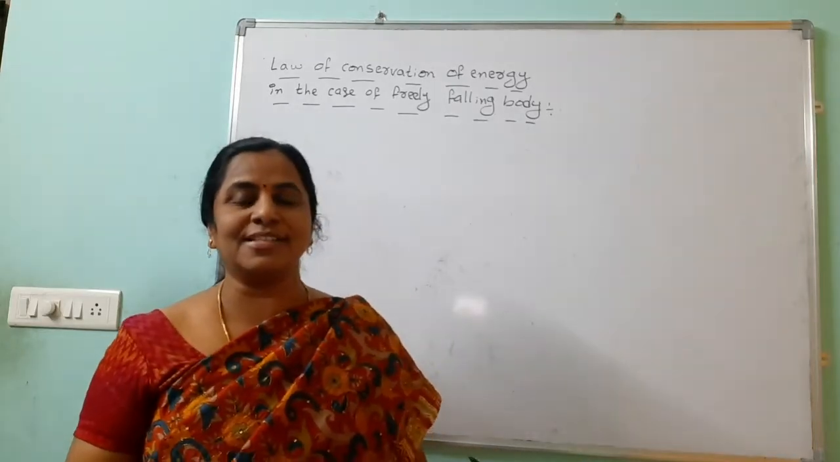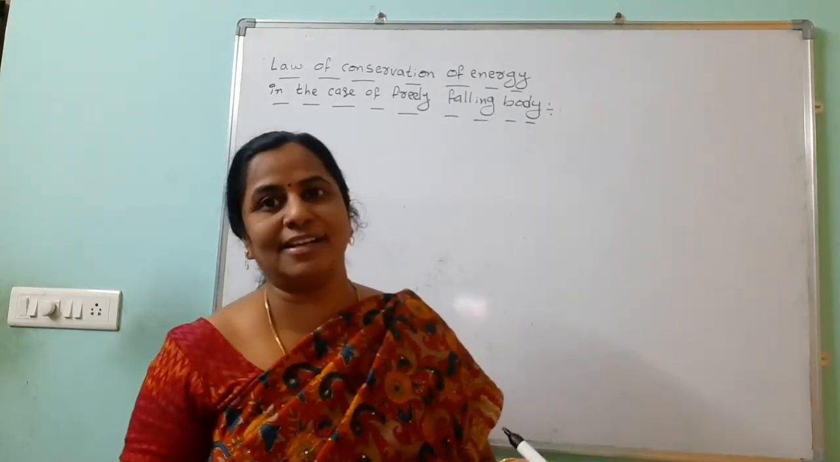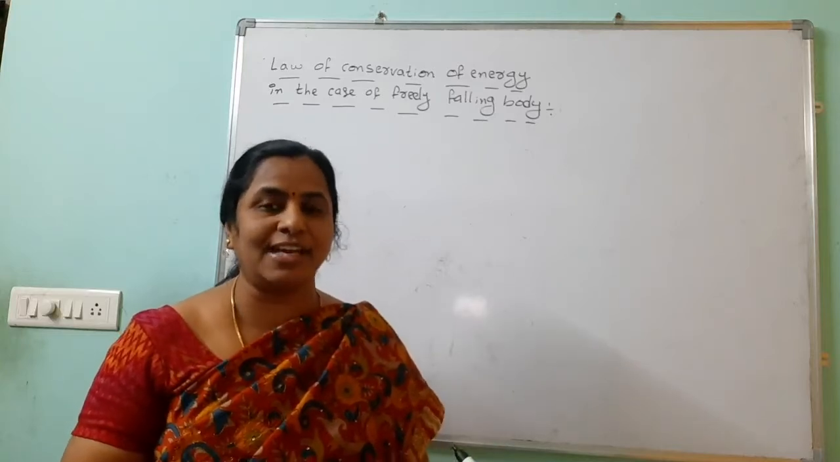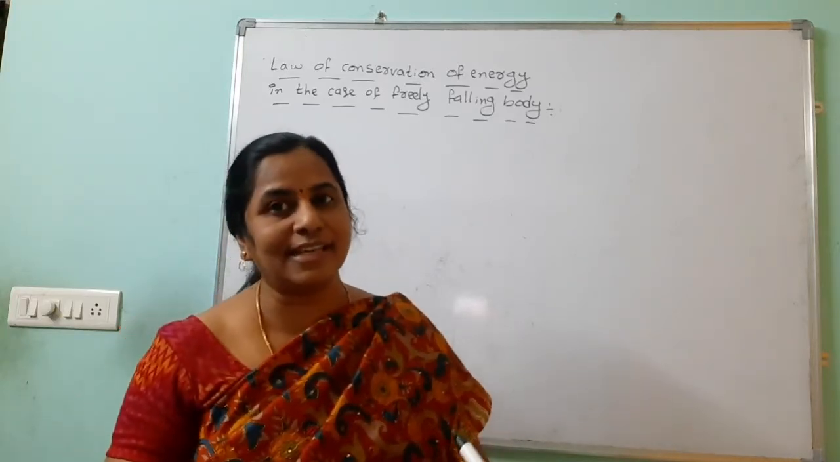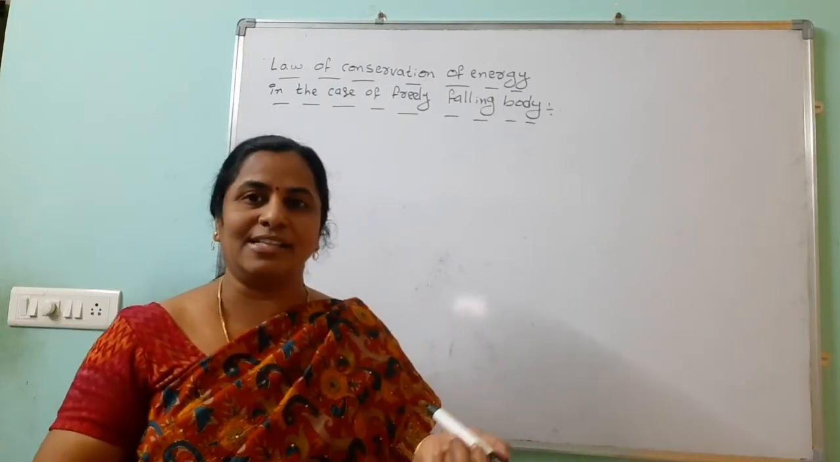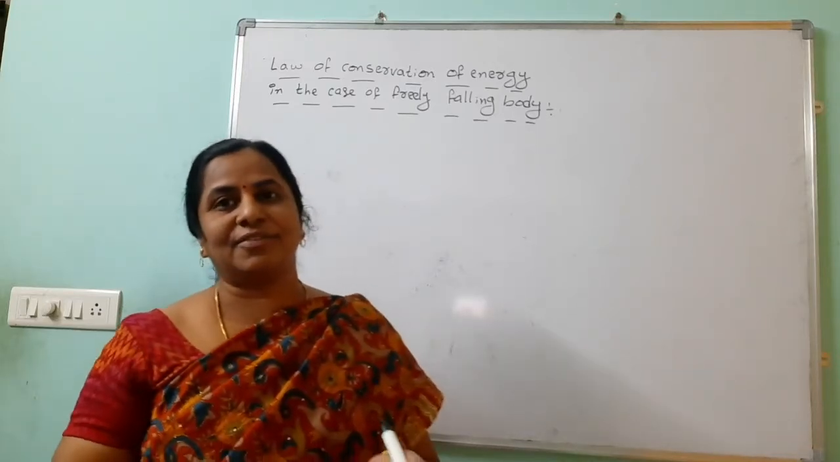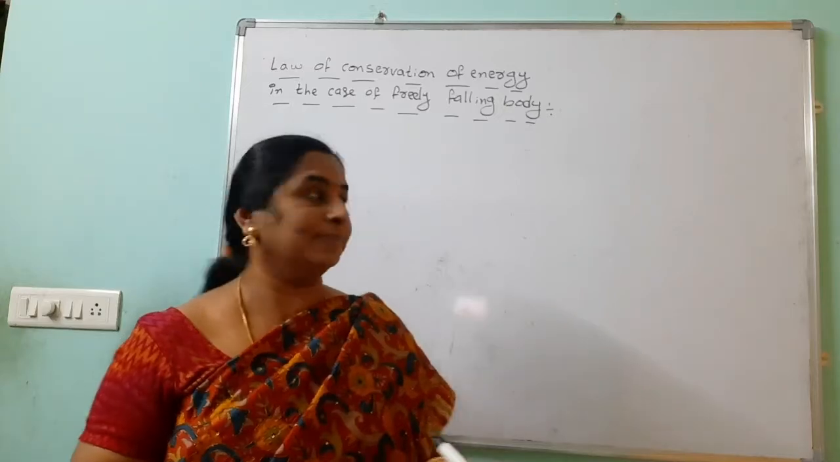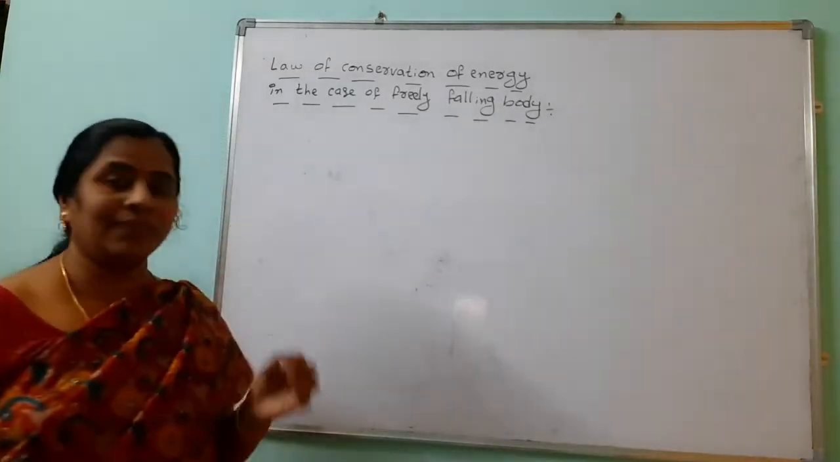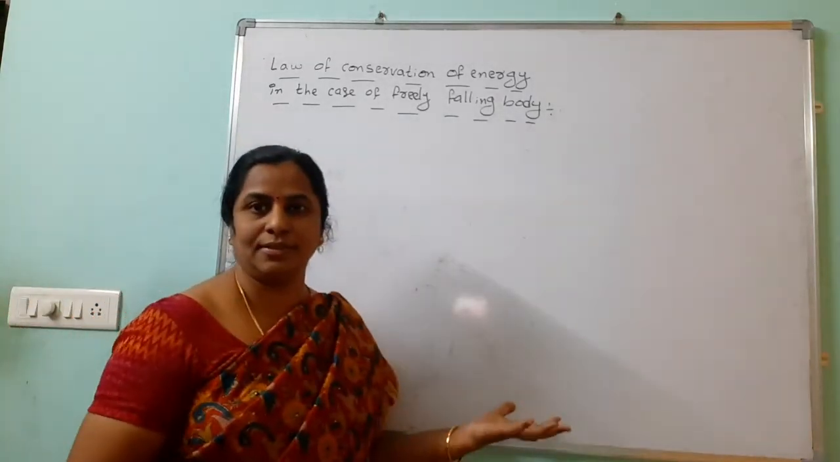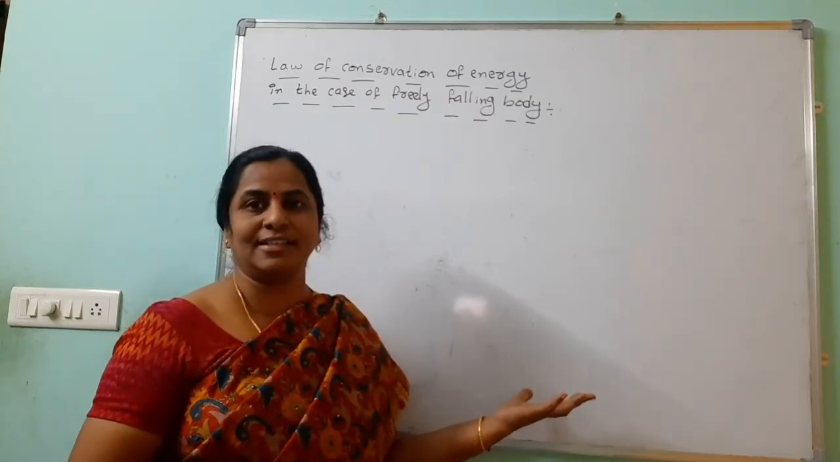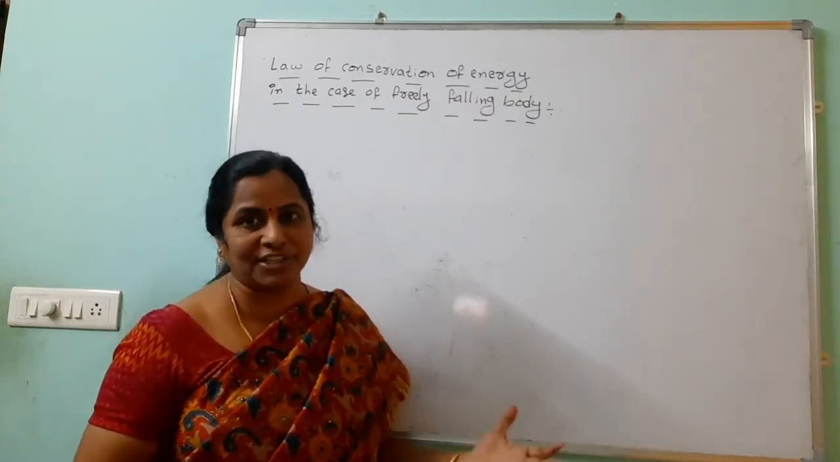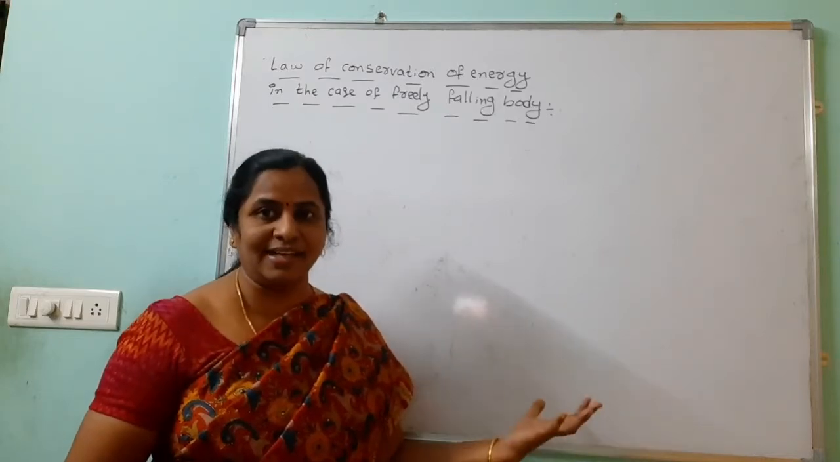But we are going to discuss what belongs to mechanical energies, and we are giving one example of the law of conservation of energy. One example is the freely falling body: is it following the law of conservation of energy or not, we are discussing now. First you should know what energy is. There are two types of mechanical energies: potential energy and kinetic energy.